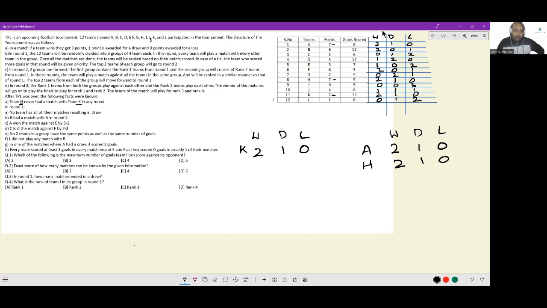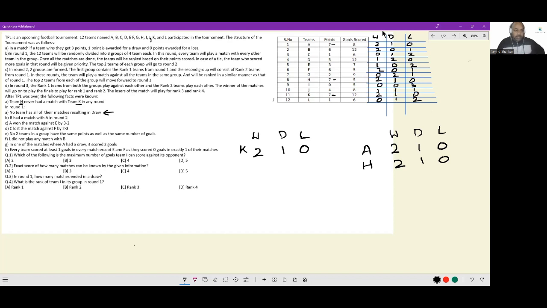No team had all of their matches resulting in draw. Okay. If we had read through this point earlier, we wouldn't need any help for E. E had 3 points at the end of round 1, and all matches cannot end in draw, so it has to be 1-0-2. But now that we already know it is 1-0-2, this is a redundant point. This does not really help me in any way.